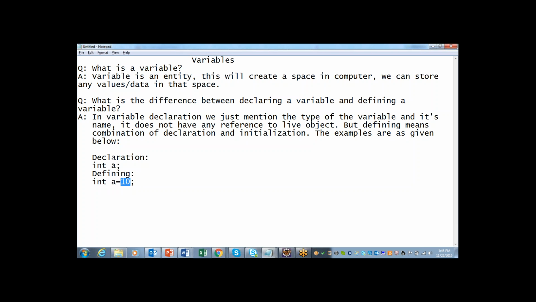So declaring means just creating a variable with a specific data type and name. Defining is a combination of declaring and initializing, or assigning the value. This is the difference between declaring and defining a variable.